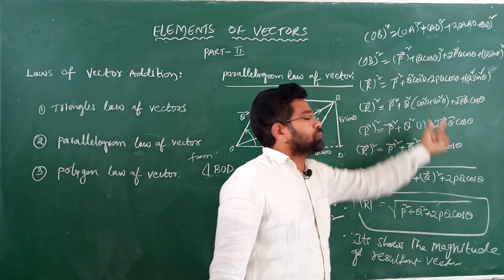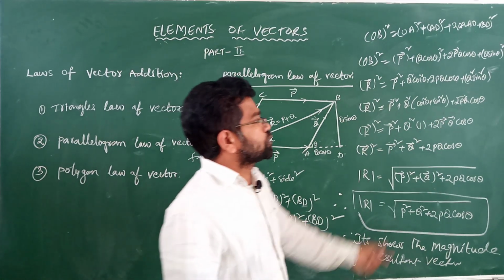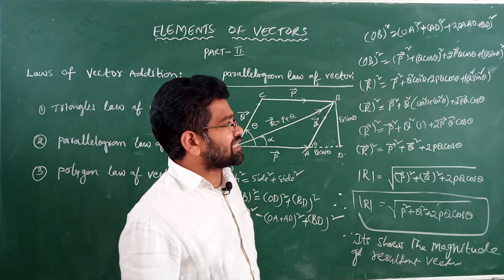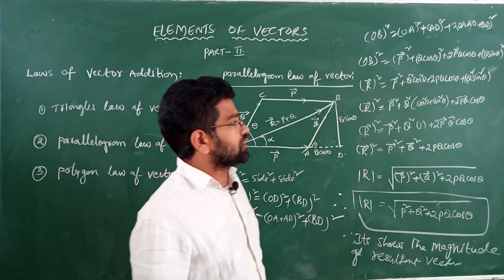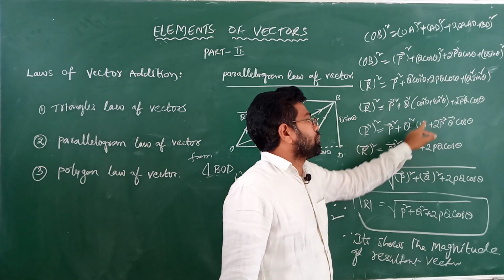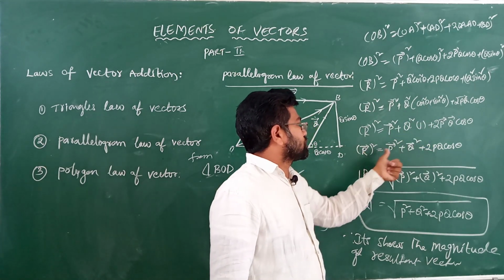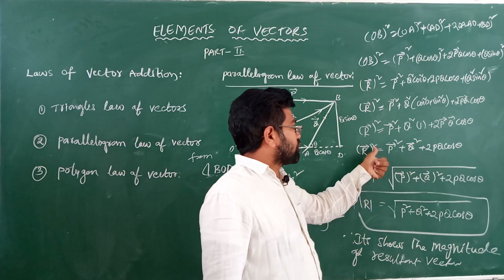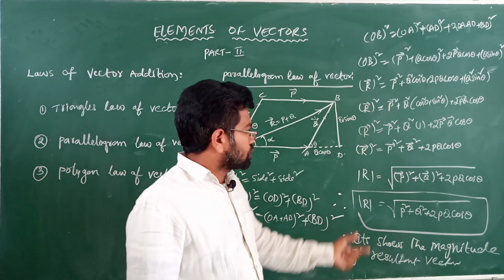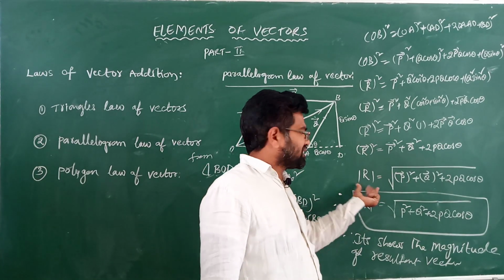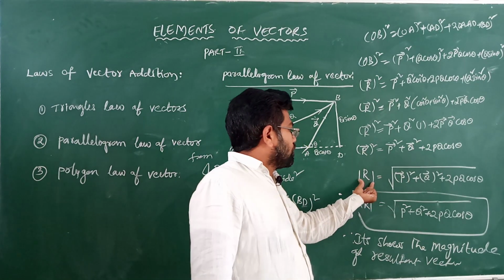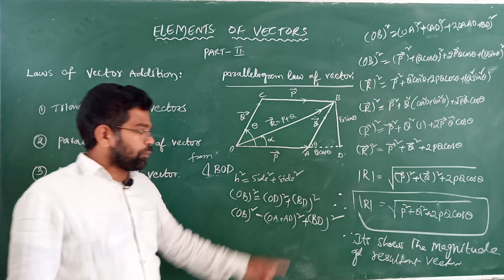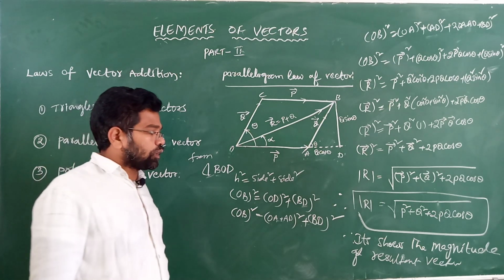This term belongs to trigonometry in mathematics. This total value becomes 1, because we already studied the formula cos square theta plus sin square theta is equal to 1. So r square is equal to P square plus Q square plus 2PQ cos theta. Remove the square, write the square root. So mod r becomes the magnitude. Mod r is equal to square root of P square plus Q square plus 2PQ cos theta. It shows the magnitude of the resultant vector.